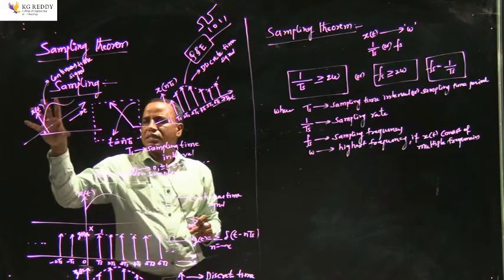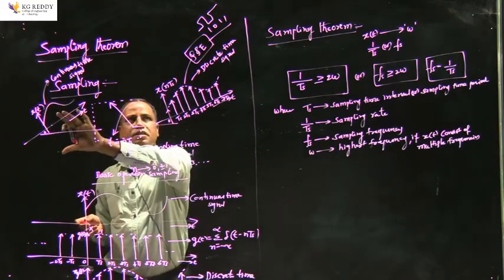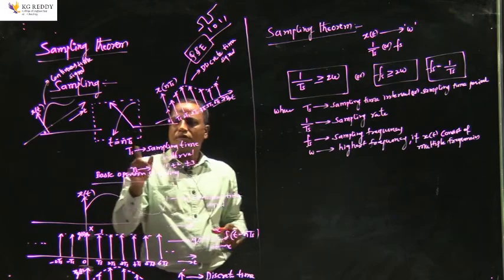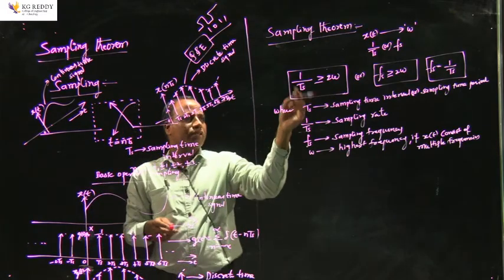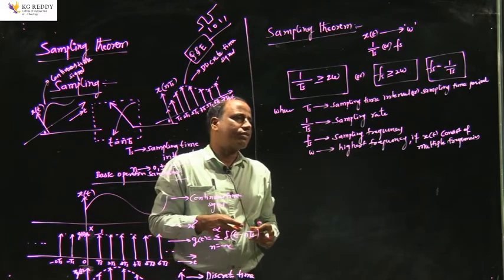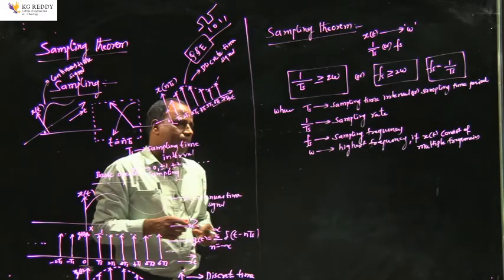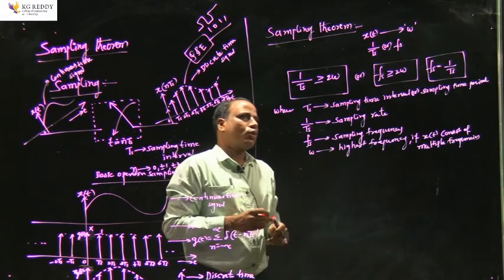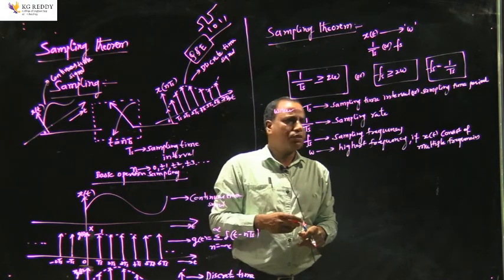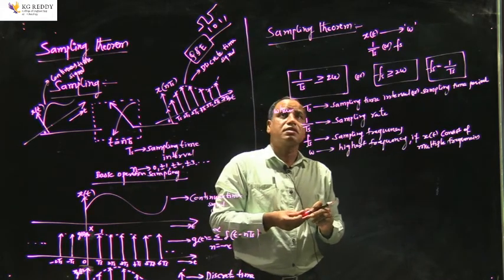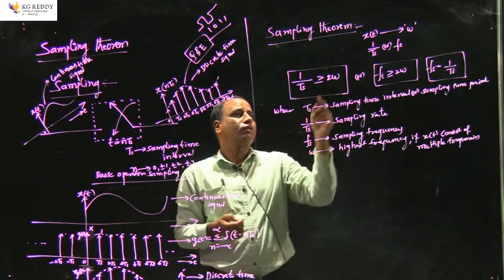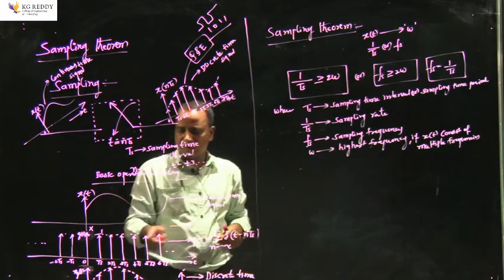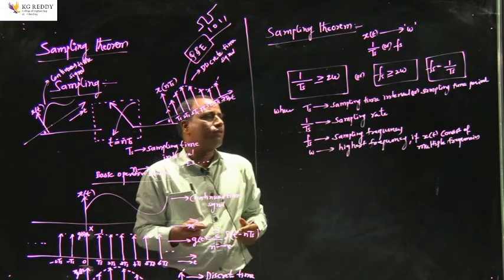Then only this continuous time signal, this particular analog signal, can be reconstructed from its samples. Otherwise, it is not possible, unless you choose the value of Ts in such a way that 1 by Ts is greater than or equal to 2 into the highest frequency of the message signal. Otherwise, we cannot reconstruct this continuous time signal from these samples. So how can this sampling theorem be proved, and how will the mathematical analysis take place for this particular sampling theorem?